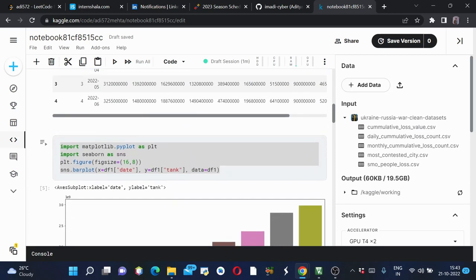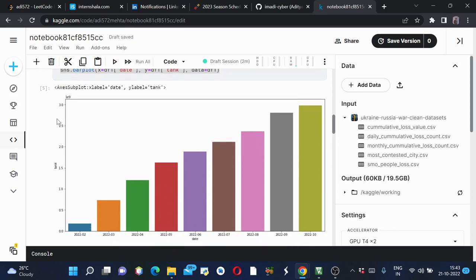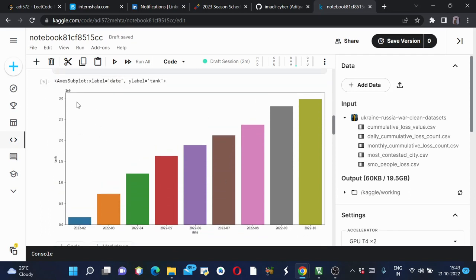Next I have imported matplotlib.pyplot as plt, and then I have imported seaborn as sns, and then plt.figure with figsize equal to 16 comma 8. Since I want my graph to be big, I have used figure size as 16 comma 8, and then I have used sns.barplot, and my x-axis would be date, my y-axis would be tank loss, and my data is df1. So this was the graph which I got.